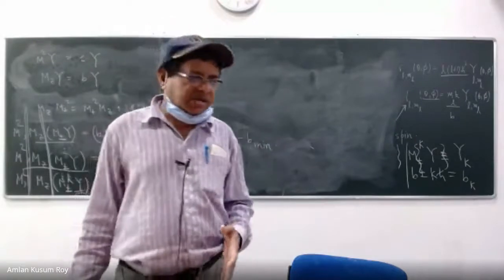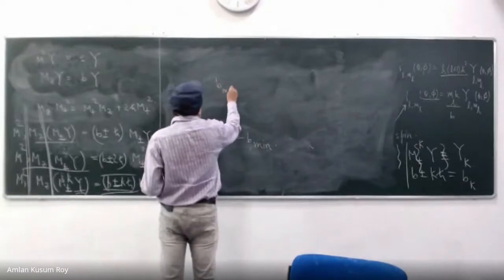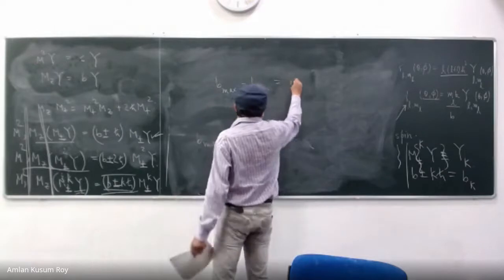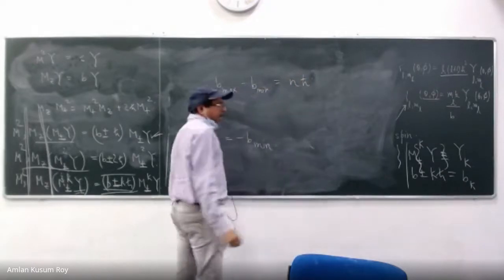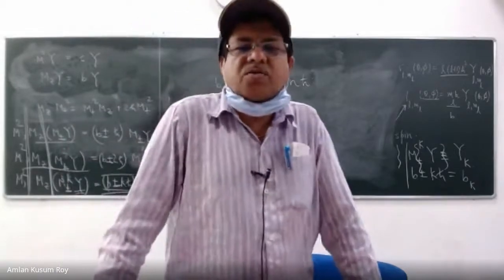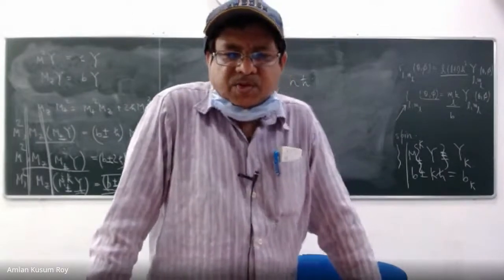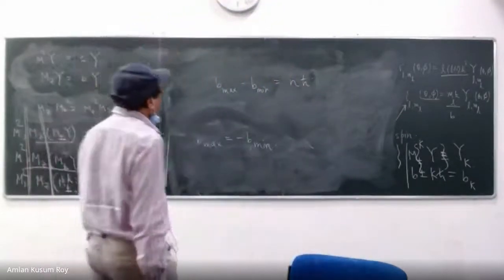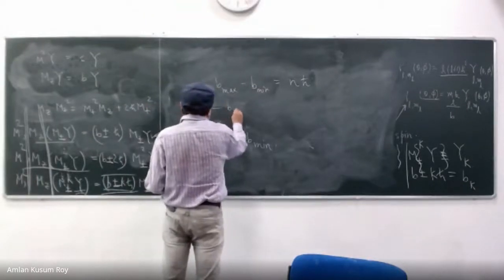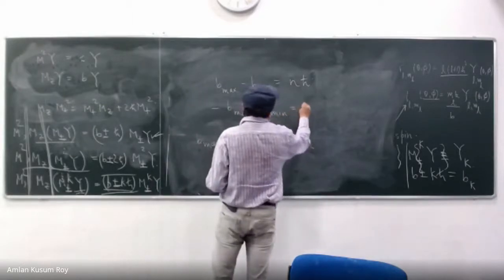Right? So if that is so, that means I can safely write B max minus B min is equal to N H cross. I can write that, where N is a value which I do not know. It may be 1, 2, 3, 4, 5, 6, it doesn't matter. Two different values of B will always be connected like this. So I can write that B max is equal to minus B min is equal to N H cross.